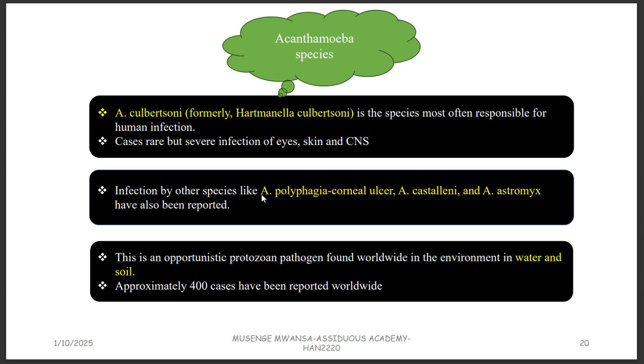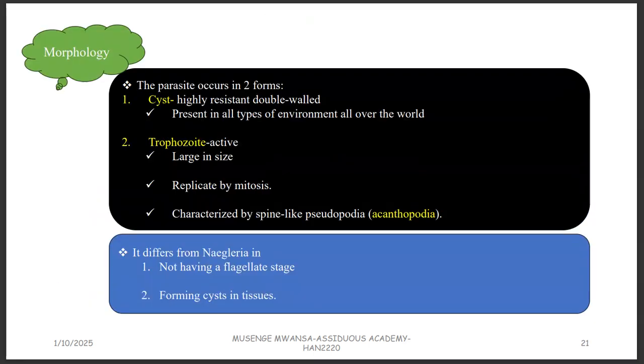Infection by other species, for example Acanthamoeba polyphaga, will cause corneal ulcer. Acanthamoeba castellanii and Acanthamoeba astronyxis can also cause infection. Just know Acanthamoeba will cause these, especially culbertsoni, the main one: eye infection, skin, central nervous system. This one is also an opportunistic infection, it doesn't usually cause infection unless conditions become favorable, and it is found in water and soil, just like Naegleria fowleri.